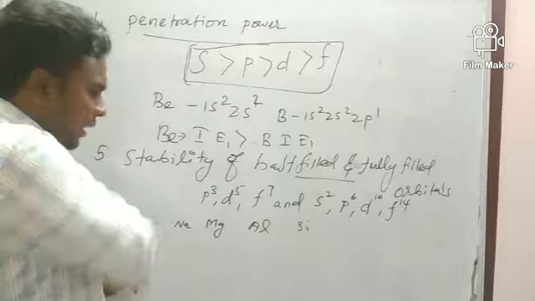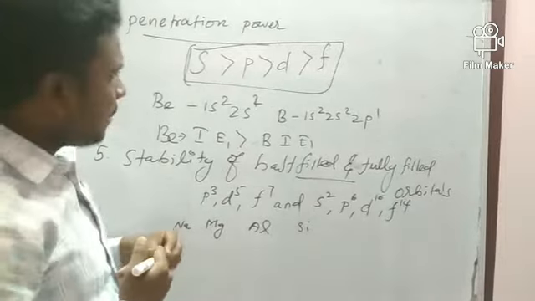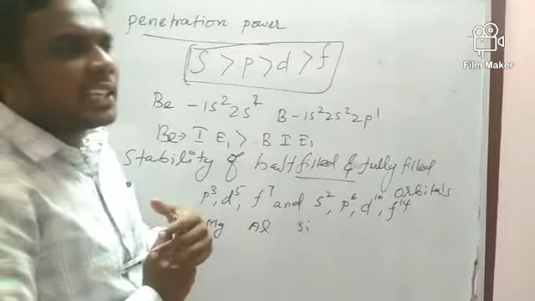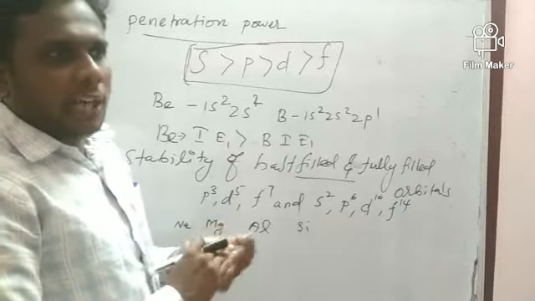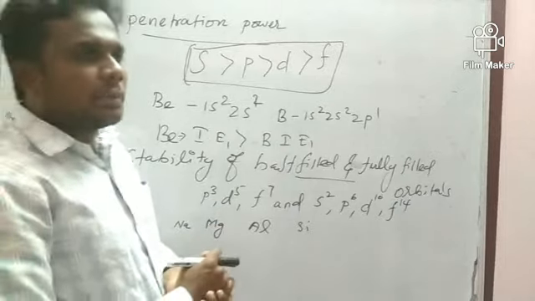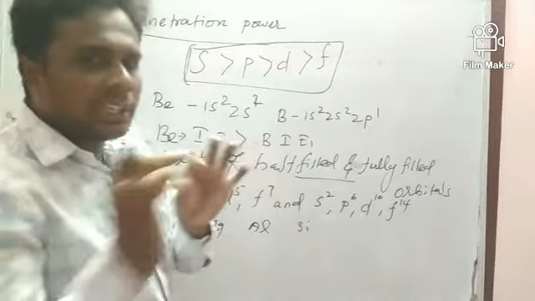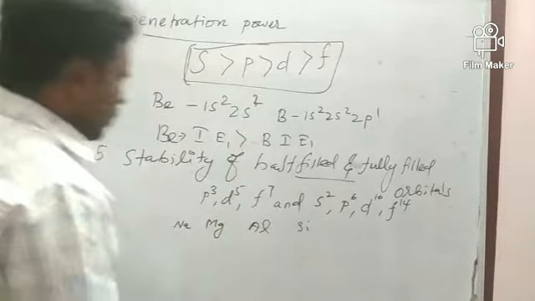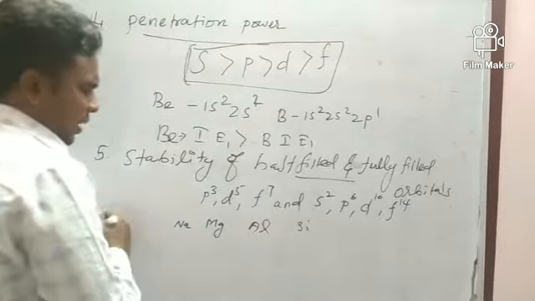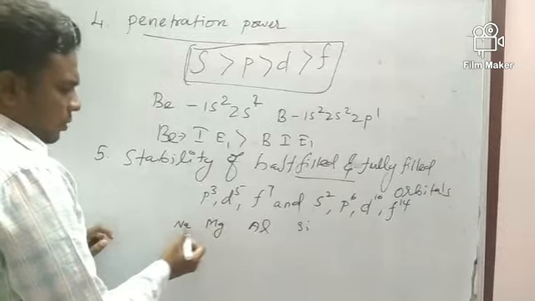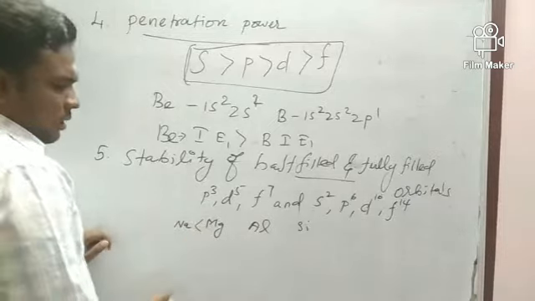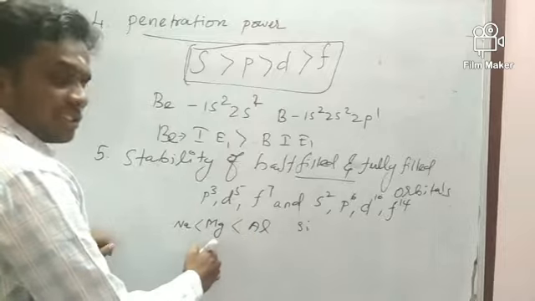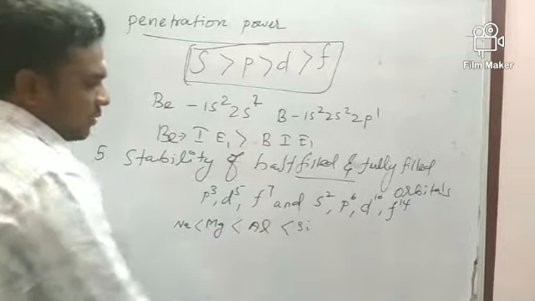As I told you, ionization energy will be increasing along the period, due to decrease in atomic size and increase in nuclear power. This is the third period. According to this, sodium will have less ionization energy than magnesium, magnesium less than aluminium, so silicon will have more.